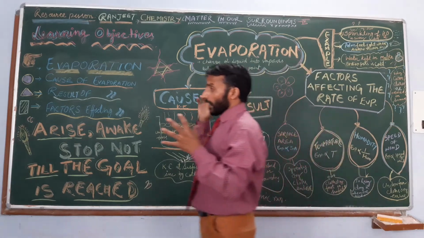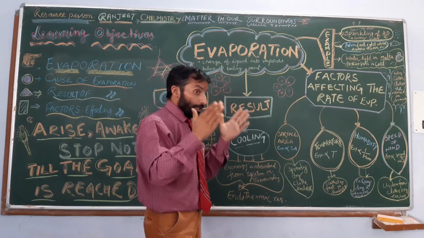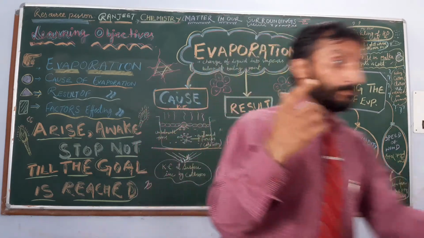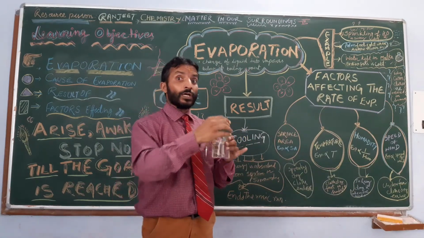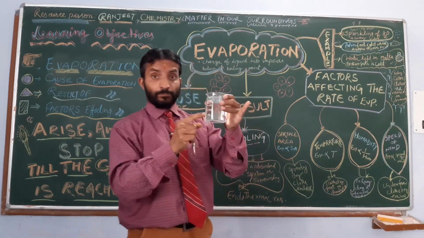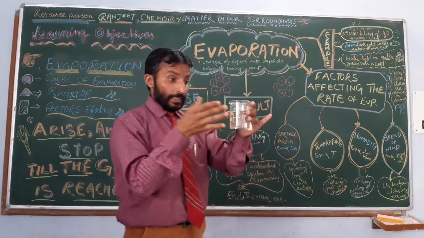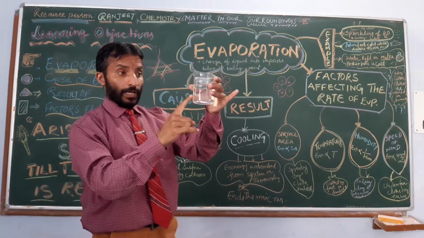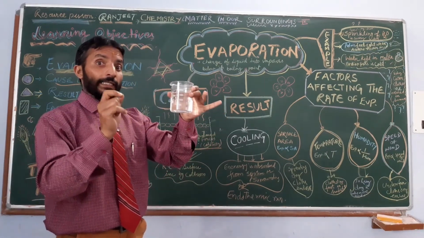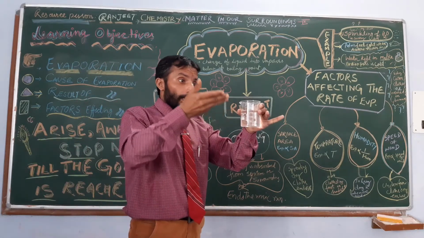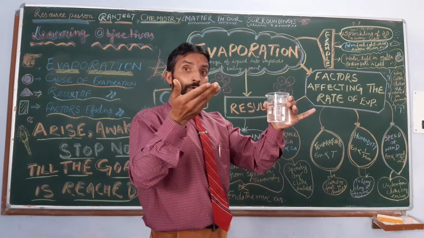So, what is evaporation? Evaporation is defined as the change of a liquid into the vapor form before the boiling point. Liquid has to convert into the vapor form, right? In this, it's not boiling. I have water in the beaker. It is not boiling, right? It is at room temperature. But what is going on here? The evaporation process is going on.